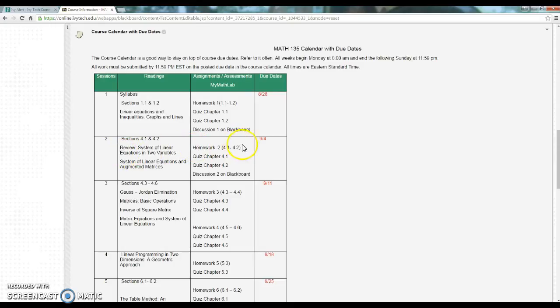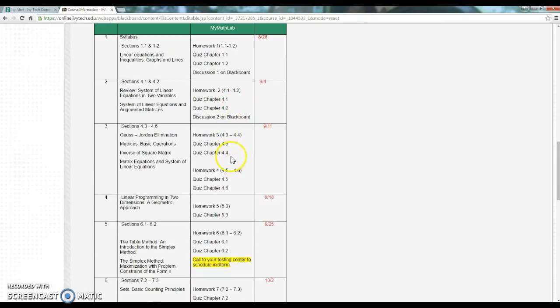So you have a homework 2 to complete, another 2 quizzes, and a discussion 2. You'll notice that every week it's very similar. There's a homework assignment, a couple quizzes. Sometimes there's a discussion. You had 2 in a row here. If we look ahead, there's no discussion this week, but this week also has 2 homework sets. They're going to be similar every week, but not identical, so keep that in mind. For week 2, we have to do homework 2 and these 2 quizzes, along with the second discussion. Make sure you're doing that.